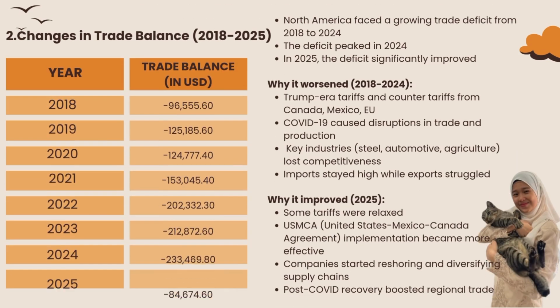So the second one is the trade balance in North America between 2018 and 2025. From 2018 to 2024, the region faced a growing trade deficit, meaning imports were much higher than exports. The deficit kept getting worse and peaked in 2024. But in 2025, there was a big improvement. So why did the deficit get worse at first?